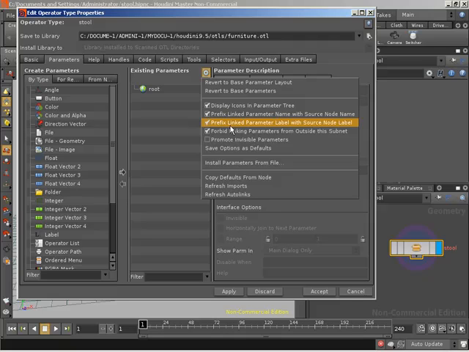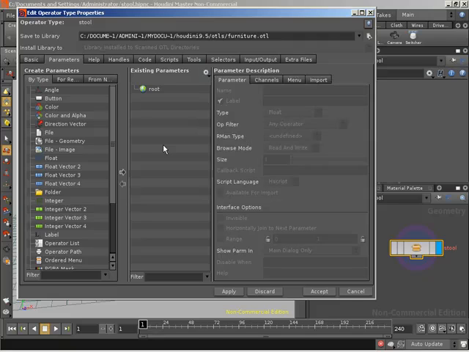We've seen names and labels when we added custom parameters in the channel referencing video. We don't really want to have the name and the label prefixed with these values because we've made our names and labels already descriptive and how we want them when we set them up on the null. So we really want to take those exactly as they are and bring them over to our asset. And so if we uncheck these 2 prefix checkboxes, we won't get null1 appended to the beginning of our names.